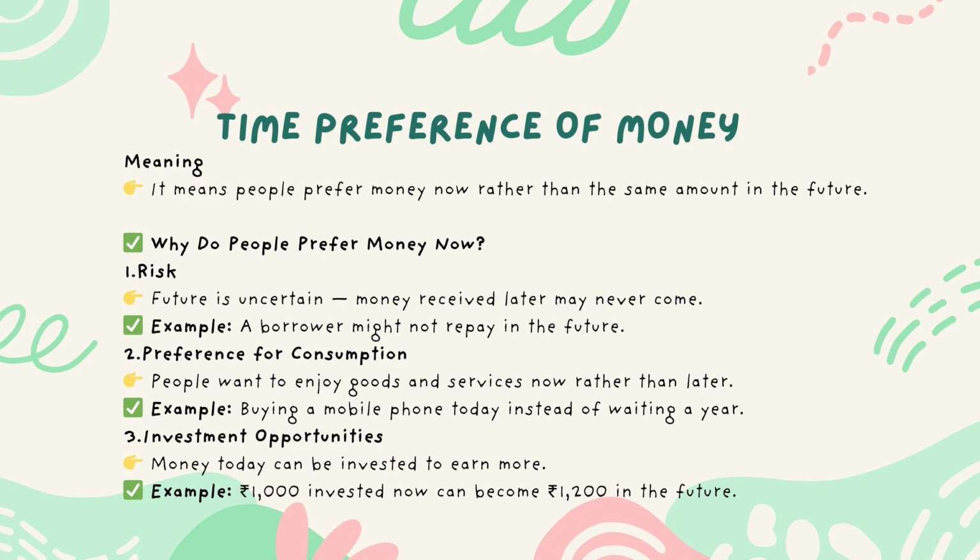2. Preference for consumption. People want to enjoy goods and services now rather than later. Example, buying a mobile phone today instead of waiting a year. 3. Investment opportunities. Money today can be invested to earn more. Example, 1,000 rupees invested now can become 1,200 rupees in the future.